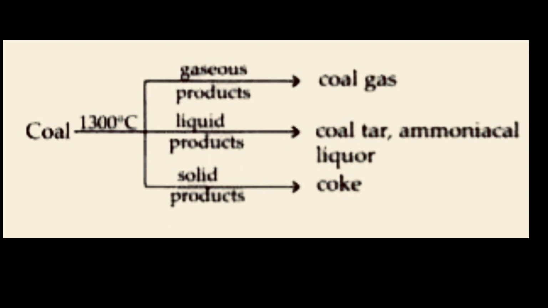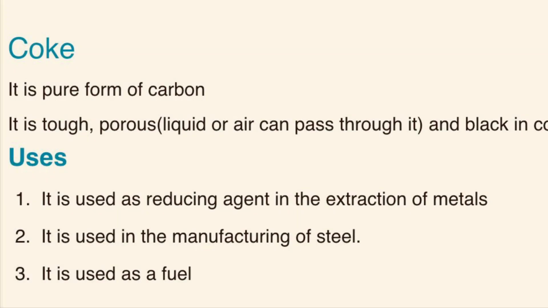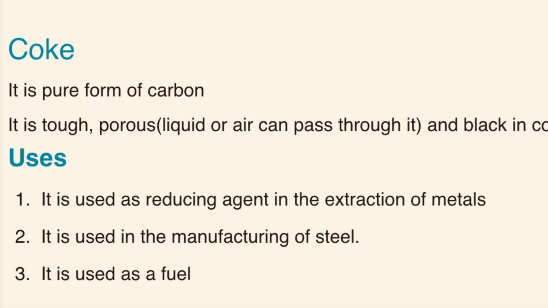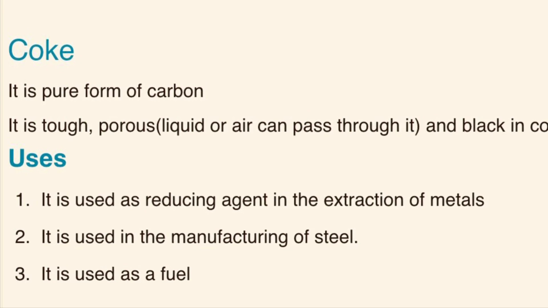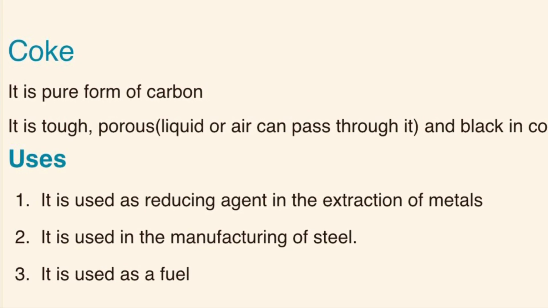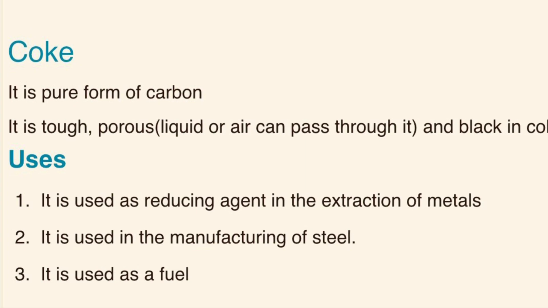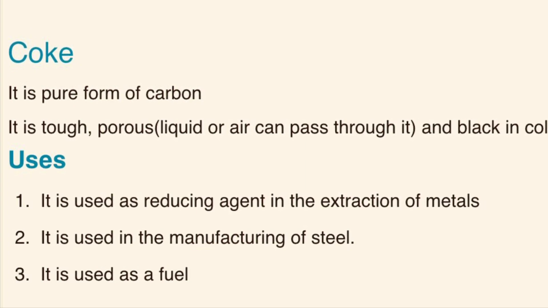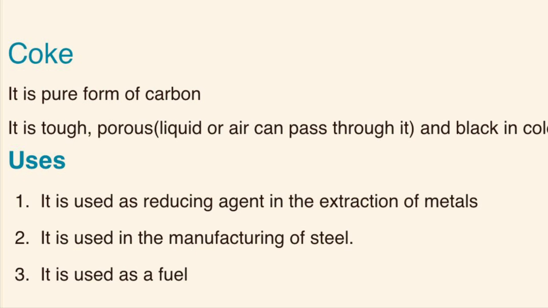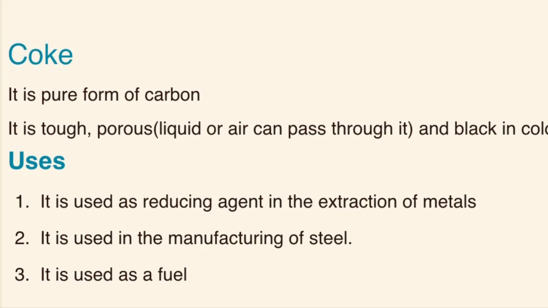When coal is heated to a certain temperature, we can get useful products like coke, coal tar, coal gas. So first of all, coke is a pure form of carbon. It is tough and porous. It is used as a reducing agent in the extraction of metal and also used in manufacturing of steel and